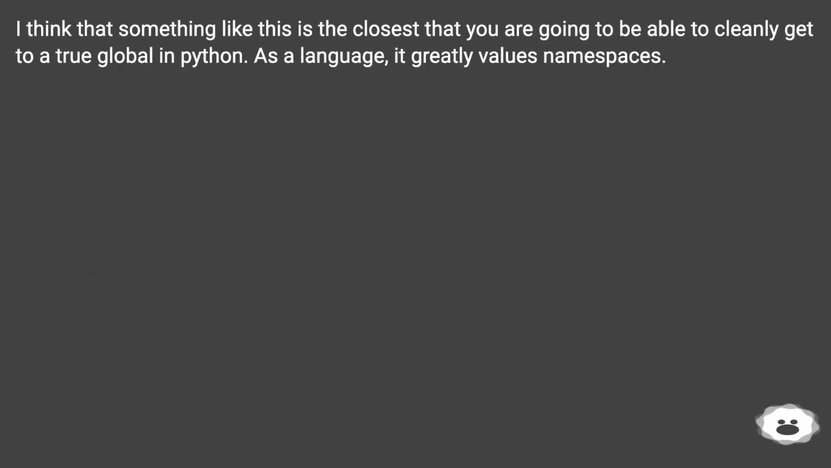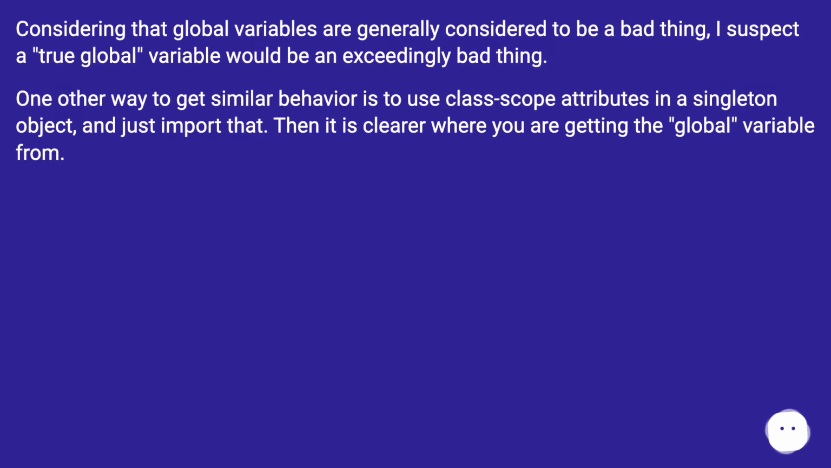I think that something like this is the closest that you are going to be able to cleanly get to a true global in Python. As a language, it greatly values namespaces. Considering that global variables are generally considered to be a bad thing, I suspect a true global variable would be an exceedingly bad thing. One other way to get similar behavior is to use class scope attributes in a singleton object, and just import that. Then it is clear where you are getting the global variable from.